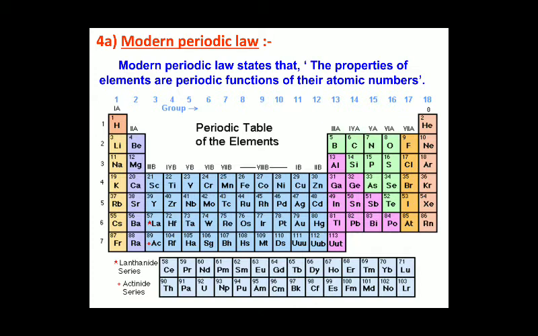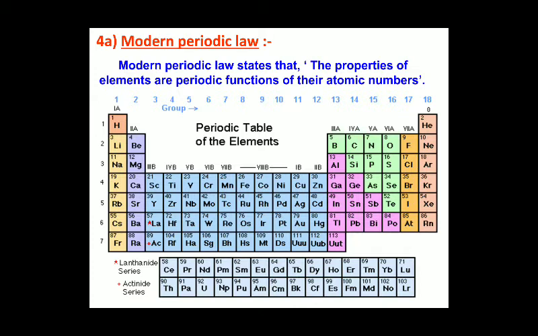The position of hydrogen was not fixed, and the isotopes were not given any place. Some elements were also not arranged in the increasing order of their atomic mass according to Mendeleev's periodic law. That is, cobalt is placed before nickel and tellurium is placed before iodine.